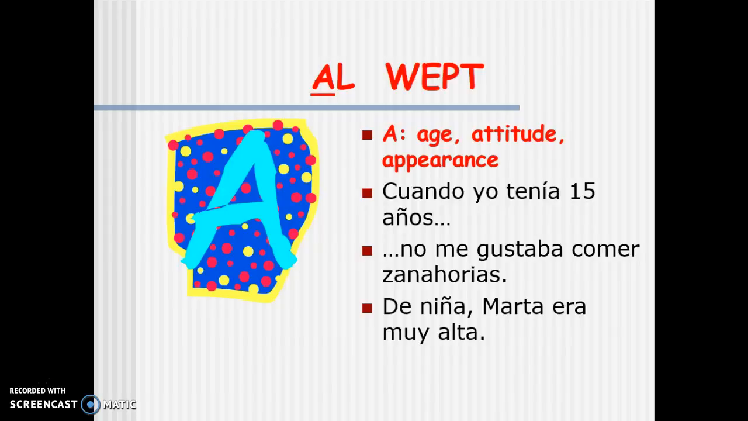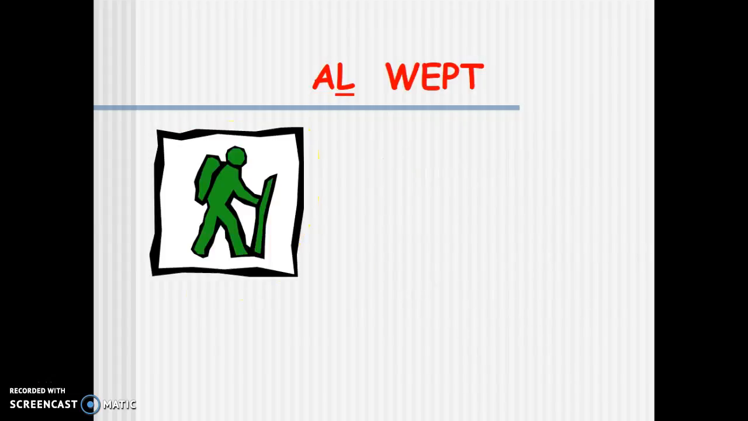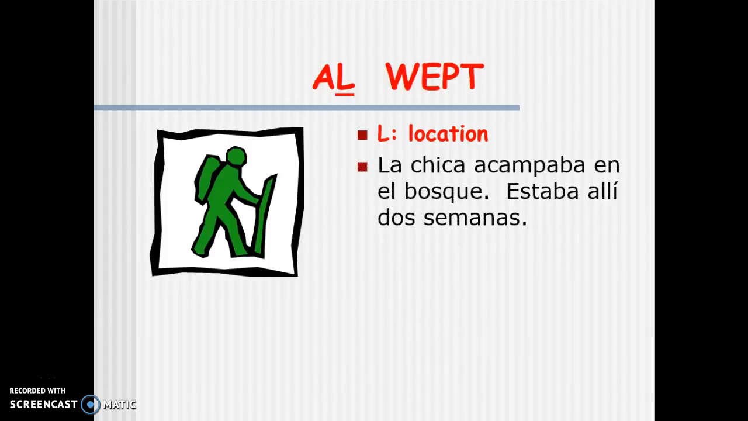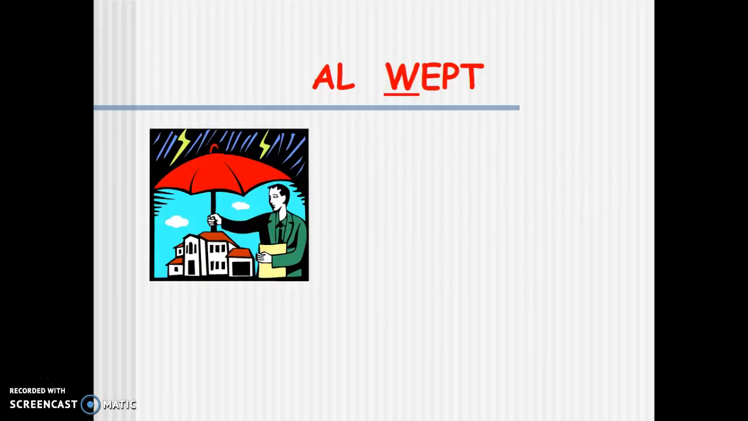De niña, Marta era muy alta. As a child, Marta was very tall. That's talking about appearance. So that's the A in ALWEPT, all of it in the imperfect tense. Let's look at the L. Location. Anytime we want to express location in the past tense, we use the imperfect, not the preterite. La chica acampaba en el bosque. Estaba allí 2 semanas. The girl camped in the forest. She was there 2 weeks. That's a location.